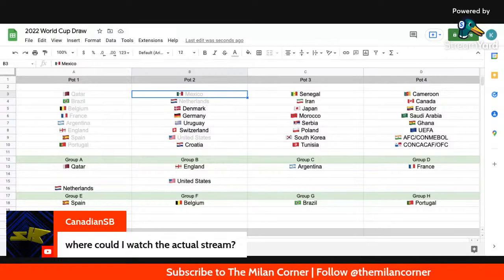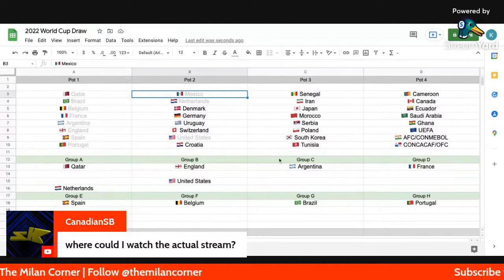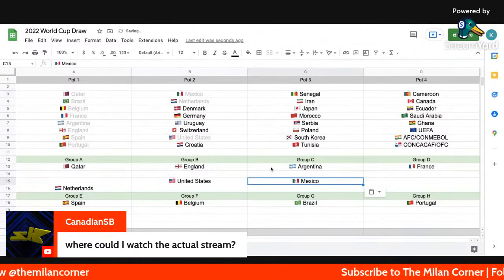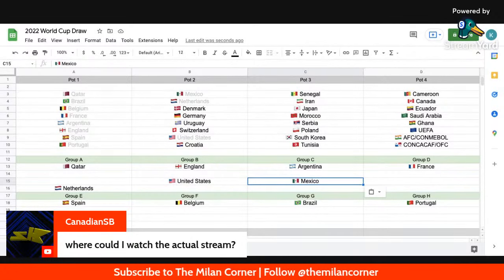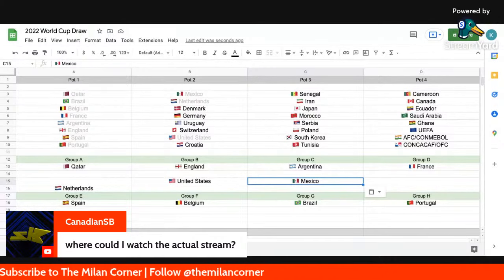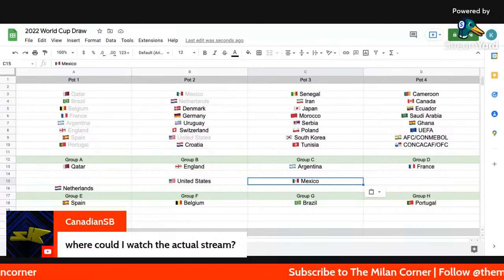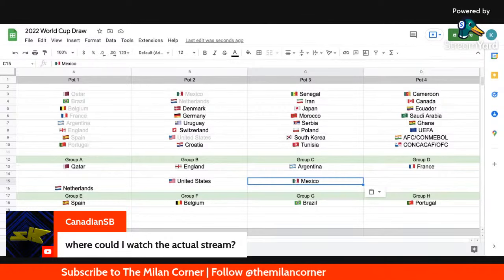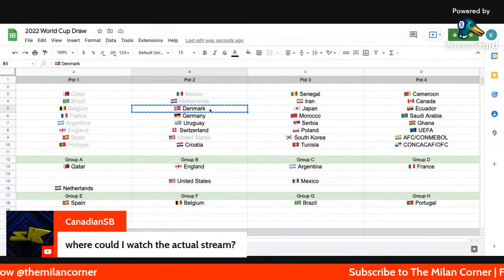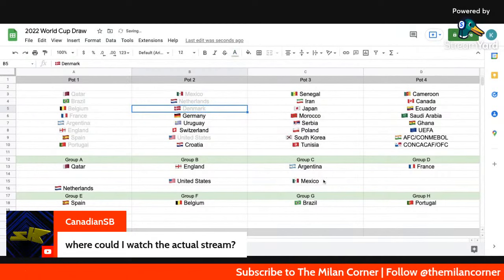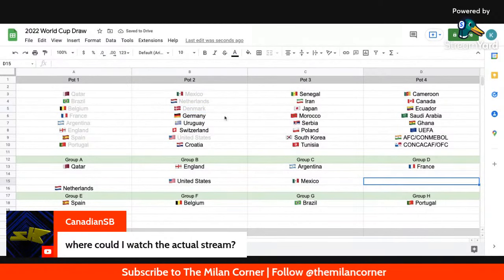All right, so Group D. What is he doing? Oh, C3. Okay. So Mexico ends up in C3. What I'm kind of noticing here is that the next team, no matter who it is, is going to be in Group D, and they just have to figure out the positioning in the group. I would have liked a little bit more of a random way of drawing the names, where you can be in any group depending on which conference you might be in. From the looks of it, Denmark is going to be in Group D now. We just have to figure out which position in Group D.